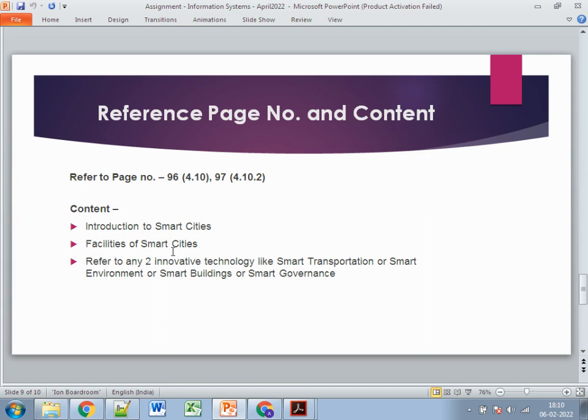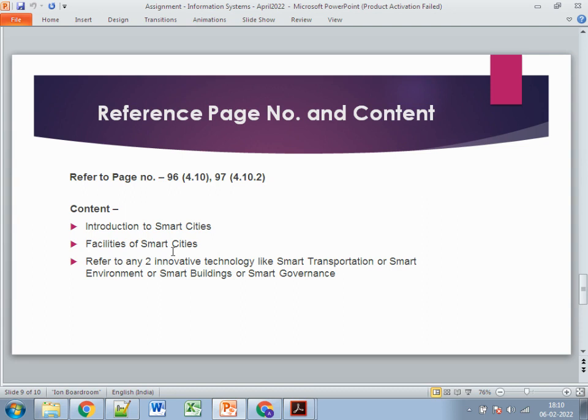After that, you need to refer to innovative technologies like smart transportation, smart environment, smart building, smart governance. Anyone you can choose, and you need to specify it with respect to Srinagar. If I talk about Srinagar, it's a very cold place, and we have certain transportation facilities, so you can relate it to better transportation and better climatic conditions. Just think from the Srinagar perspective, and don't make it very generic. These are the three or four innovative technologies which you can specify. Just think from that city's perspective and write it in your own words. So this you need to refer to in the third question.